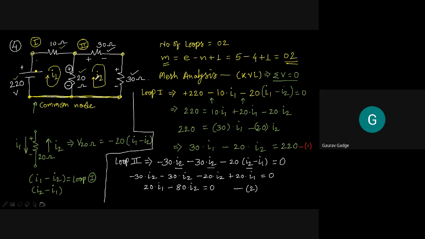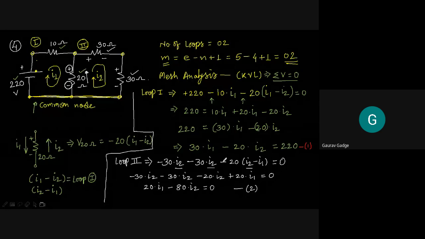अब loop number 2 में क्या हो रहा है? This current is entering from this particular side where the negative is there, and it exits from the other side where the positive is present. So it means the movement of current for this particular resistance of 20 ohm is negative to positive. Please check carefully.